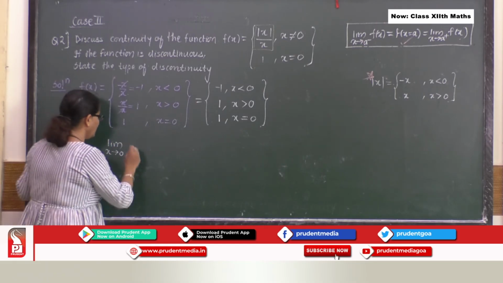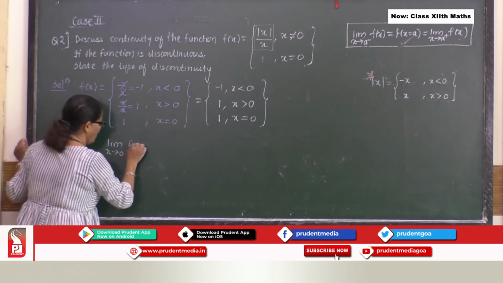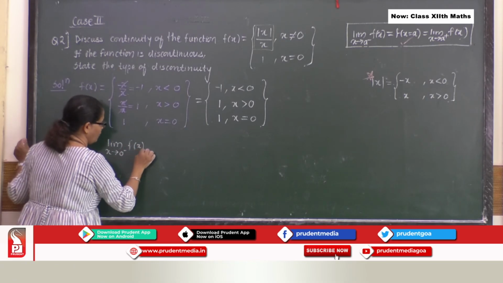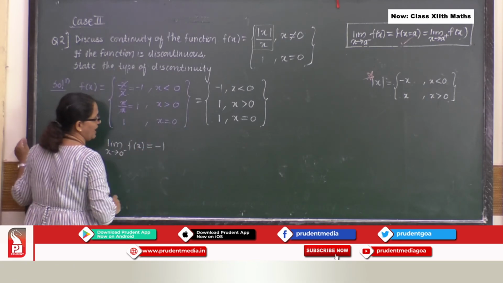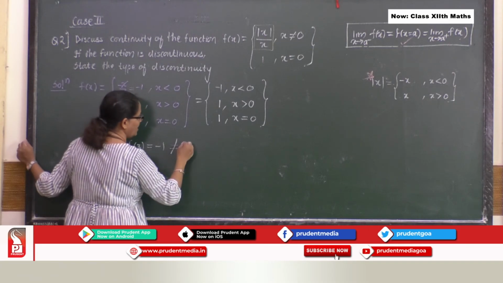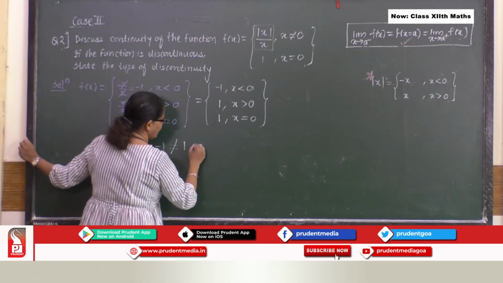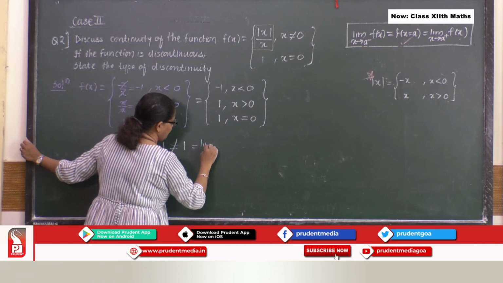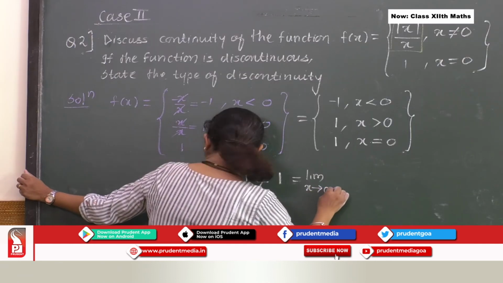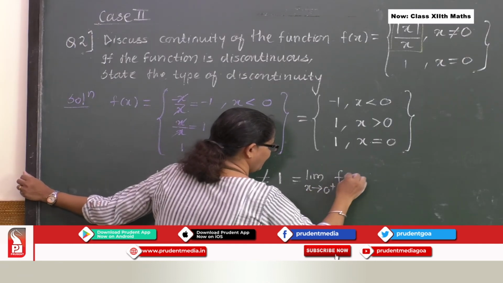So, limit x tends to 0 minus f of x, which is equal to minus 1, is not equal to 1, that is limit x tends to 0 plus f of x.